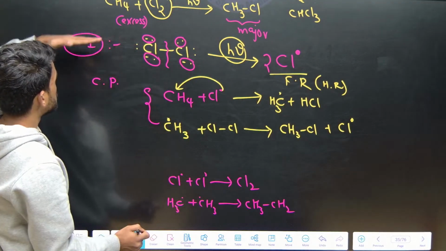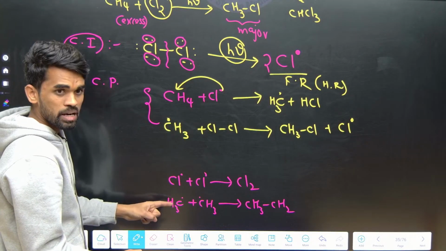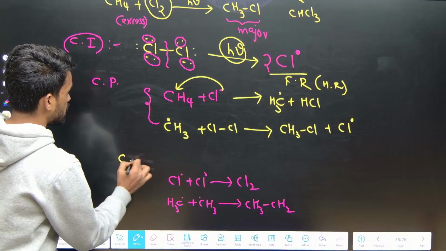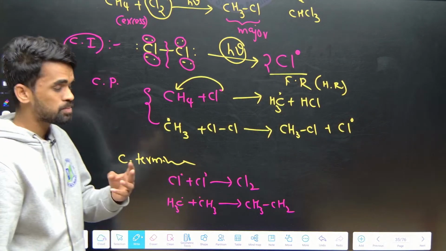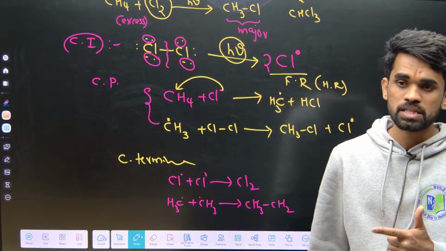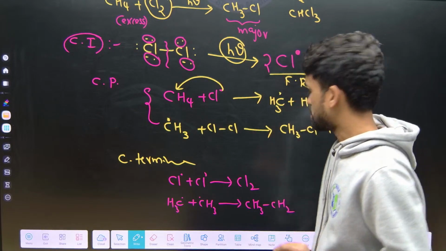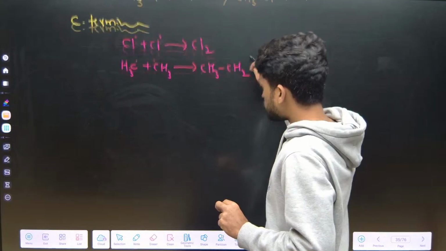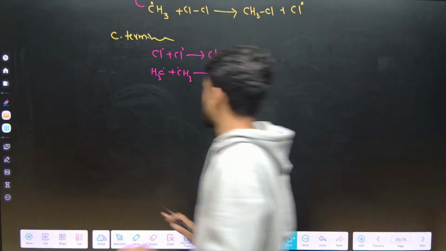First step is chain initiation, next is chain propagation, and then you are terminating the reaction, so this is the chain termination step. Okay, 3 steps in free radical substitution: first chain initiation, next chain propagation, and third chain termination. That's it. Now they won't ask about this. Mostly the questions are like this. Just listen.